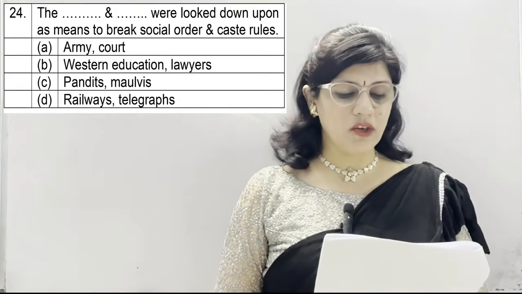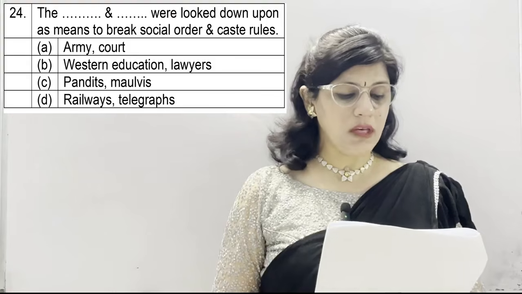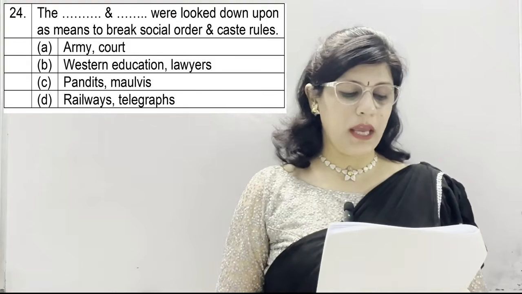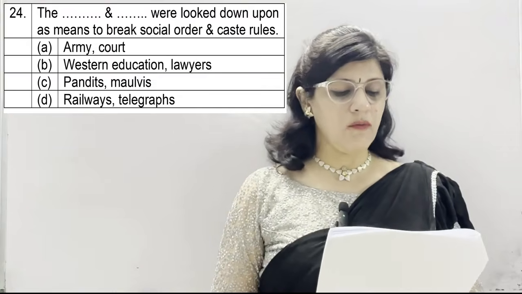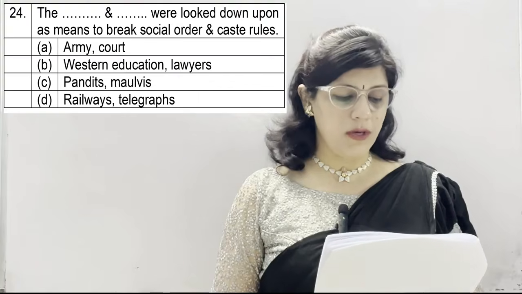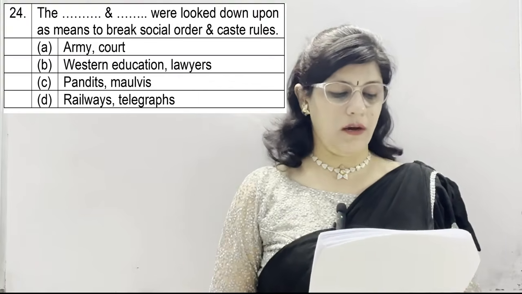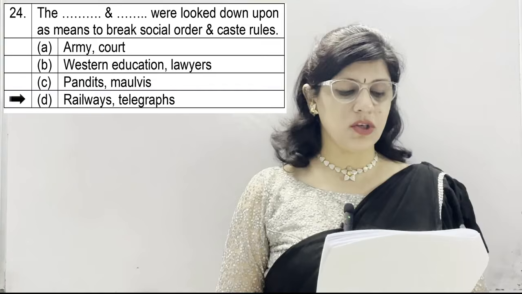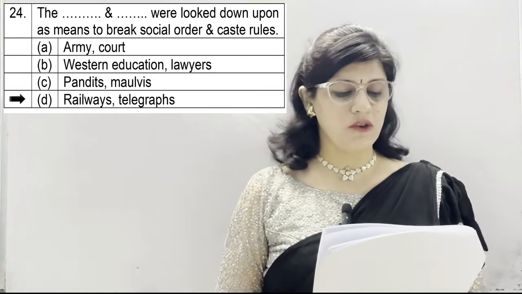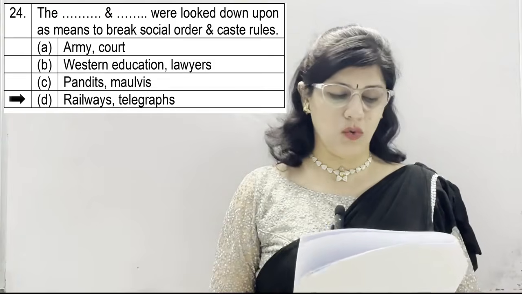Question number 24. The dash and dash were looked down upon as means to break social order and caste rules. Option A. army and court, B. Western education and lawyers, C. Pandits and Maulvis, D. Railways and telegraphs. And the correct option is D, which is railways and telegraphs were looked down upon as means to break social order and caste rules.